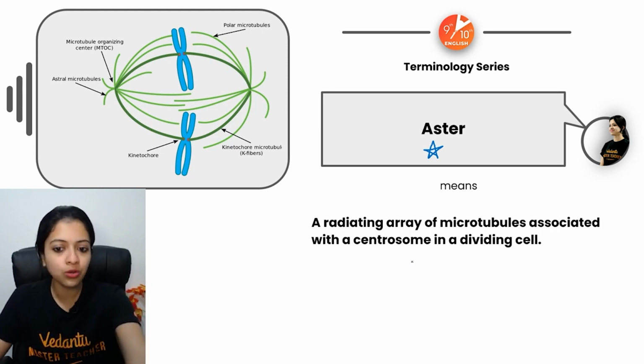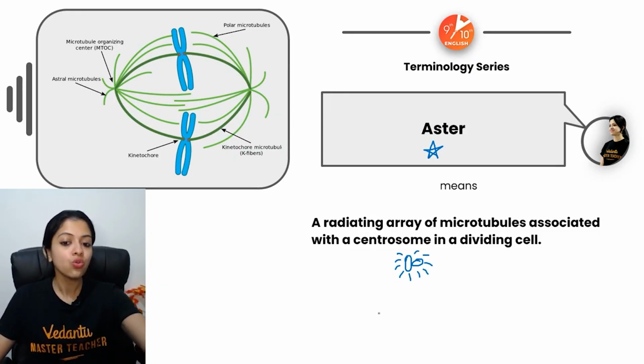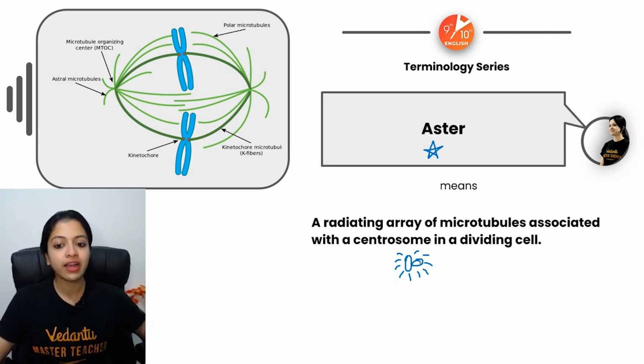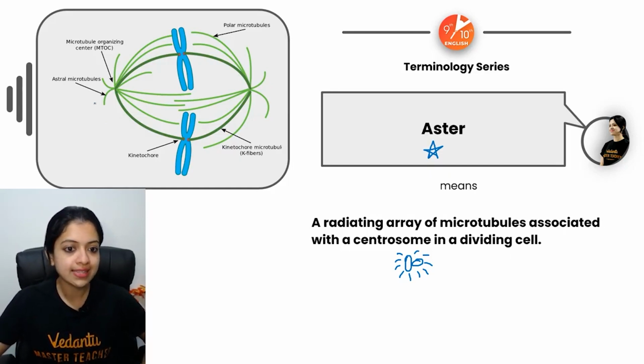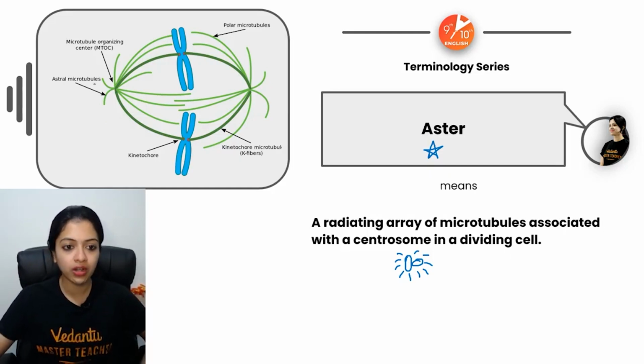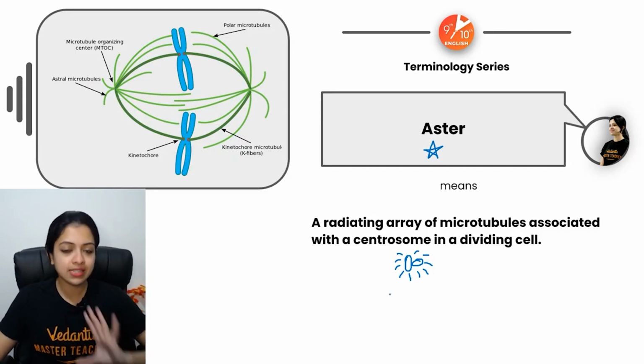Basically, we know that a centrosome has centrioles, and there are microtubule proteins associated with this machinery, and from there spindle fibers begin to form. This structure has a star-like appearance. Look at that, a star-like structure, with astral microtubules out here as well. That structure is what we call Aster.